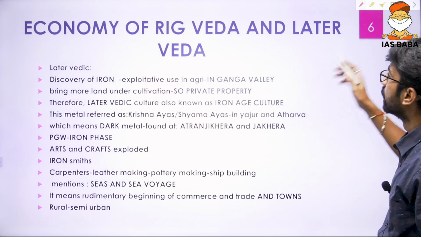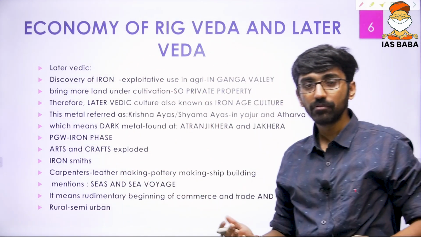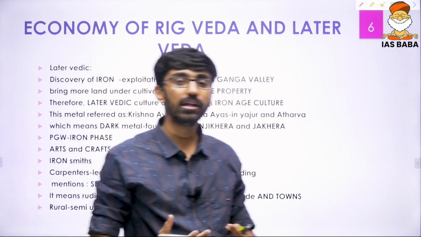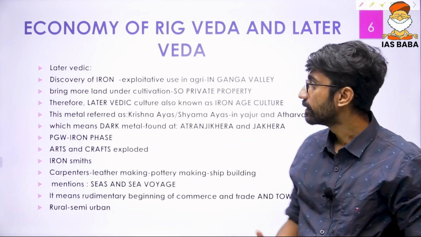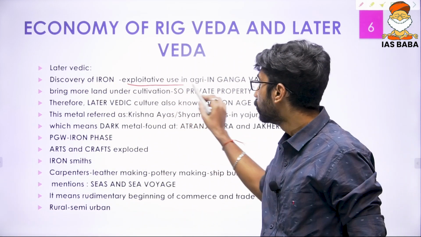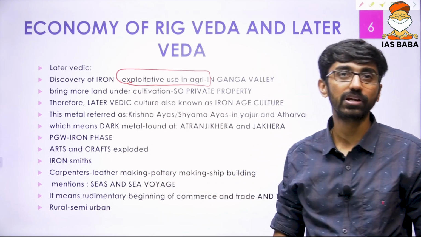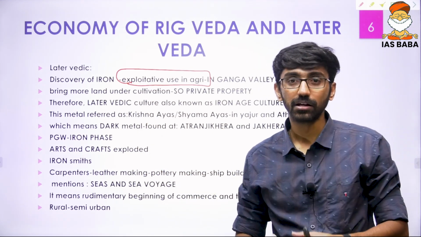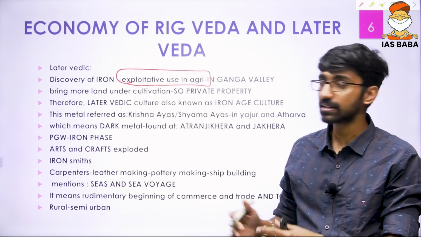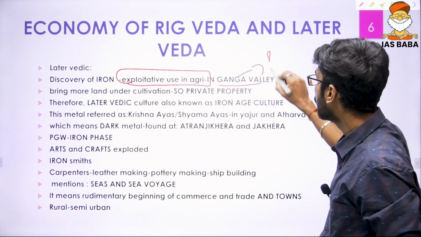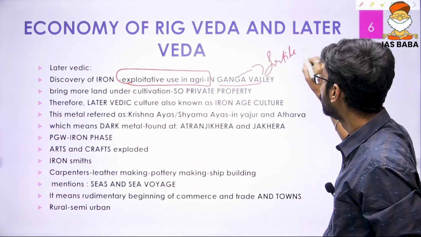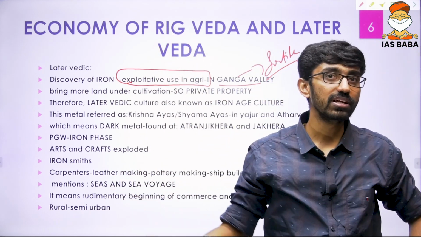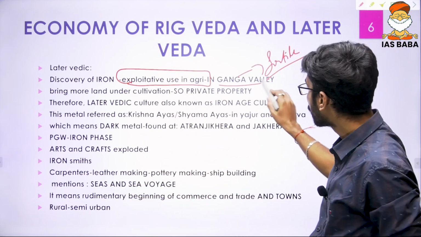And then again, the economy of the later Veda. Now the economy of the later Veda starts becoming more advanced. The reason is that now the discovery of iron happened, and iron can be used in agriculture. The application of iron in agriculture happened in the Ganga Valley, which is a fertile valley. So look at how geography is influencing the changes of economy.